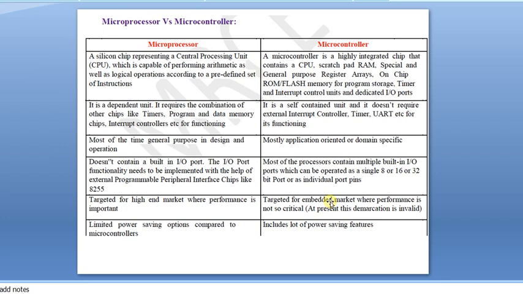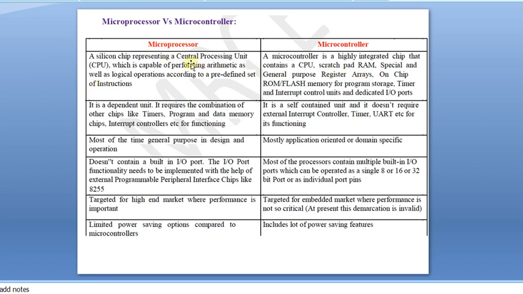How is it in microprocessors? Intel is the major manufacturer, leading the cutting edge in the market. Like that in microcontrollers, ATMEL Corporation got the high cutting edge among all the other microcontroller manufacturers. Now let us look into the difference between microprocessor and microcontrollers. Already we know that one.